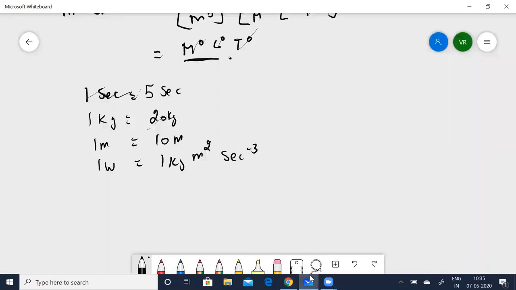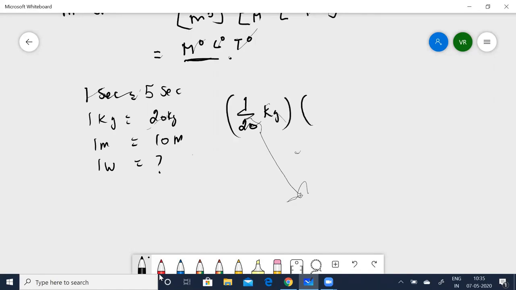Let us now solve. Actually, I have to solve this. Let me solve it and then see. This is what we have to find out. Now let me substitute all the values. That is 1 by 20, so many kg, times 1 by 10 meters times 1 by 5 seconds. This is going to be the whole square, and this is going to be raised to the